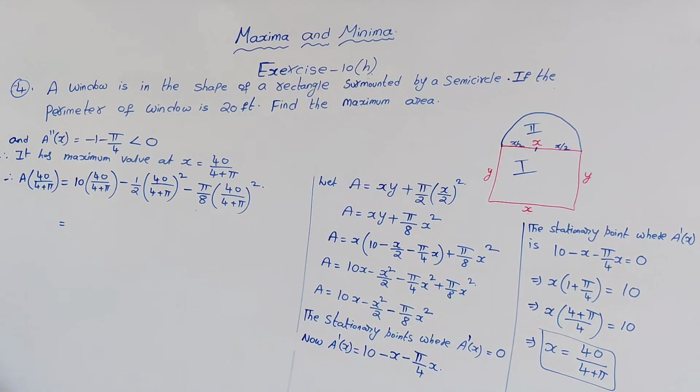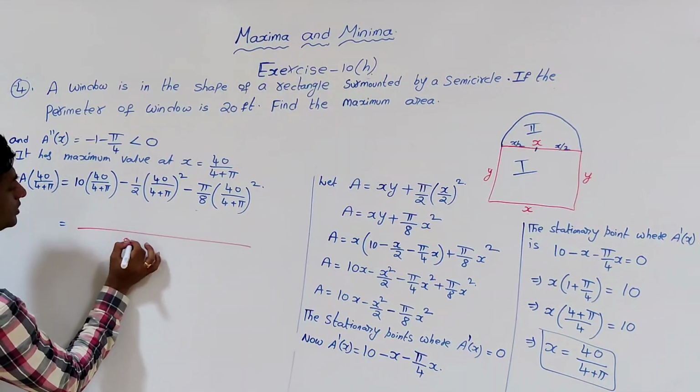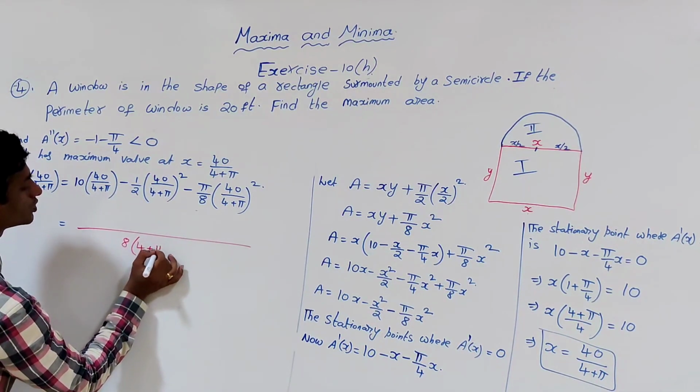Now the LCM of this will be 8 into 4 plus pi whole square.